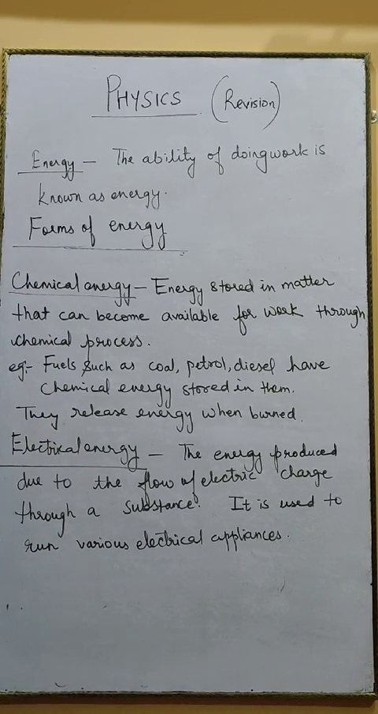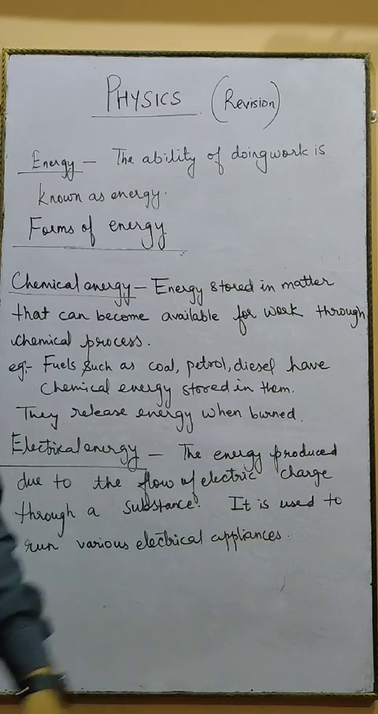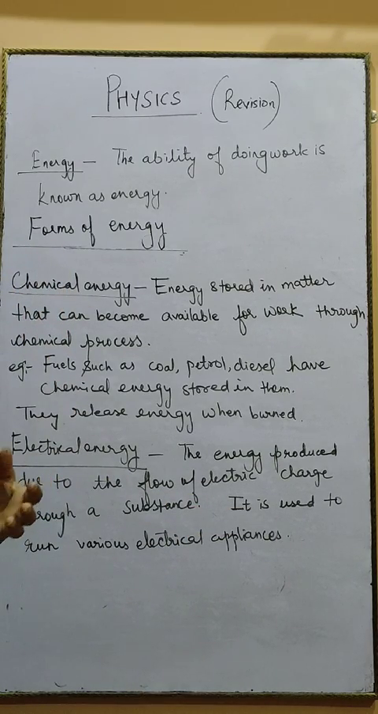The next one is electrical energy. This energy is very useful in our modern world. It is the energy produced due to the flow of electric charge. Suppose a wire is there, and when electric charges flow through the wire, a kind of energy is produced, which is known as electrical energy. This energy is used to run various electrical appliances. All our modern appliances work with the help of electrical energy. Without this form of energy, the world would not remain a modern world. So this is another kind of energy which is very important.